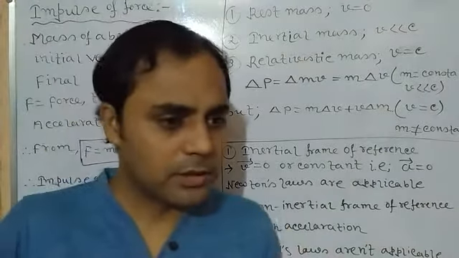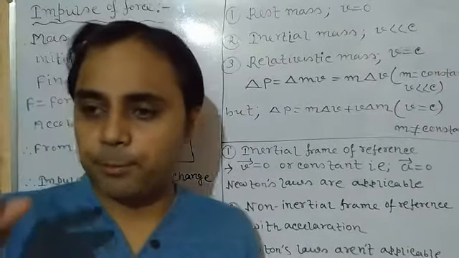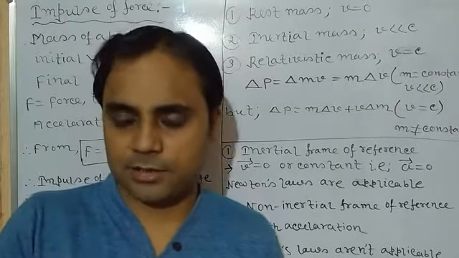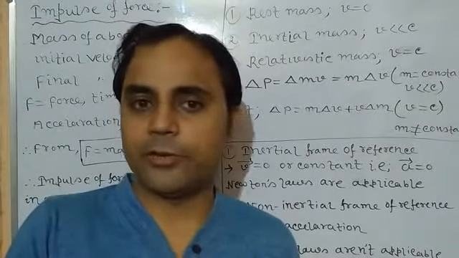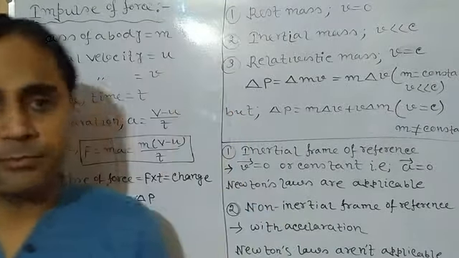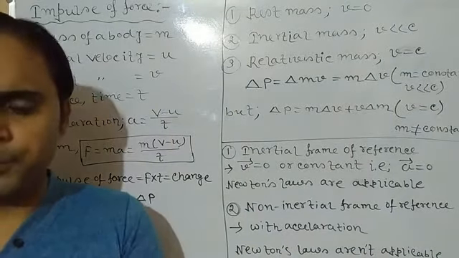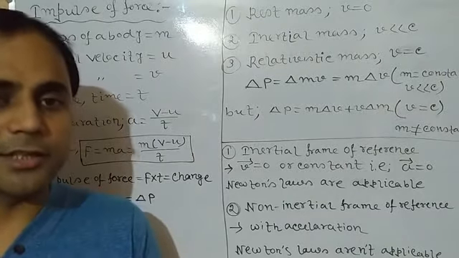It means Newton's law will not be valid. Suppose a ball or anything is at rest on the floor of a bus or a train, and suppose the bus or train is moving with constant velocity. Clear? Now if it changes its velocity, if it increases or decreases velocity, what will happen?